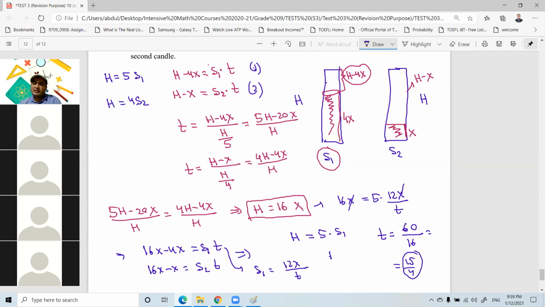Okay, so that's the answer. We have to find t, so t is 15 over 4, which means 3 hours and 45 minutes. So actually, after 3 hours and 45 minutes, the remaining height of the first candle will be 4 times longer than the remaining height of the second candle.